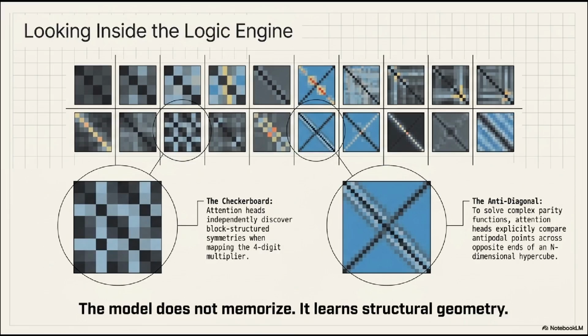We also wanted to know how the model understands its functions. By looking at the attention maps, we found that the model isn't just memorizing, it's learning structural geometry. For example, when mapping a 4-digit multiplier, the attention heads independently discover block structured symmetries, what we call the checkerboard. When solving complex parity functions, the heads perform an anti-diagonal comparison, explicitly comparing antipodal points across opposite ends of an n-dimensional hypercube. This proves that Boolformer is developing internal representations of logical structures that mirror the way a human mathematician or engineer might approach the problem.